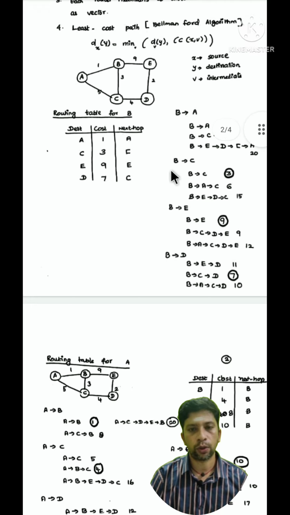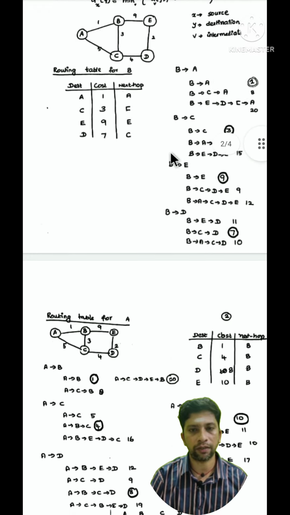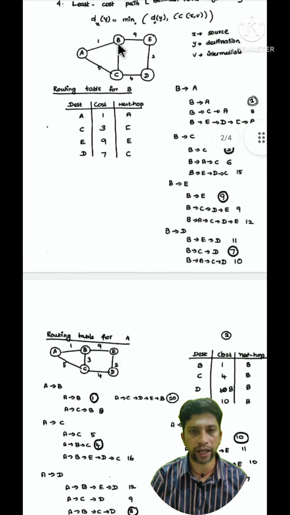See here, we have mentioned C. For reaching D, the next hop is C, and then we go to D. This is the routing table for B. It shows the ways you can reach each destination. For B to A, it can be reached directly, which is the least hop count.